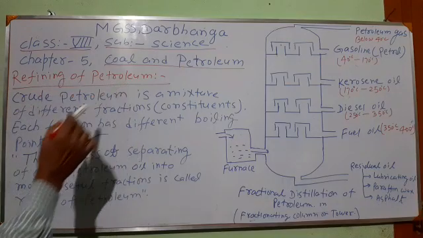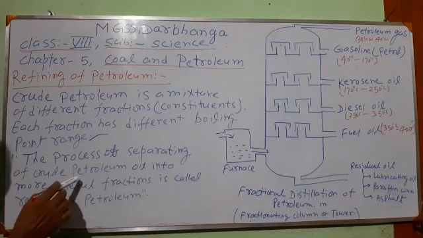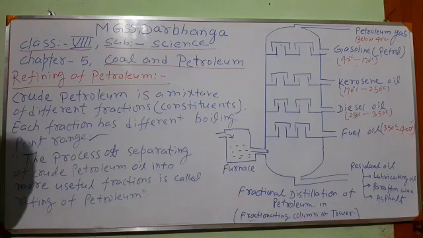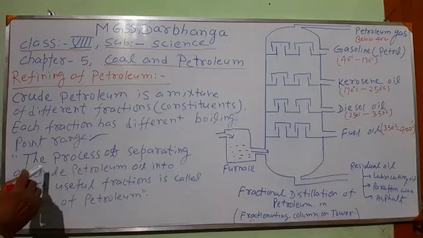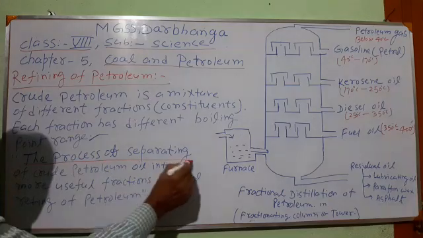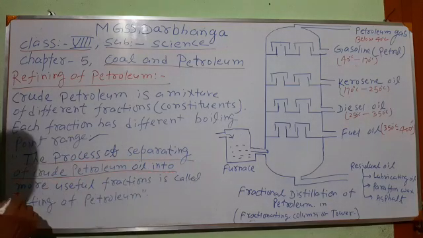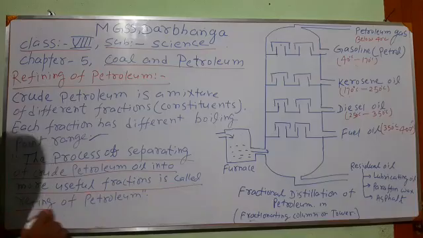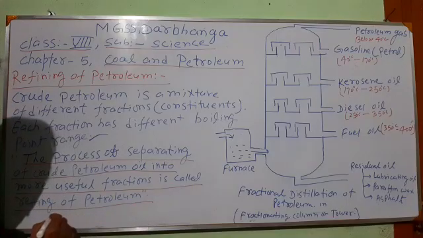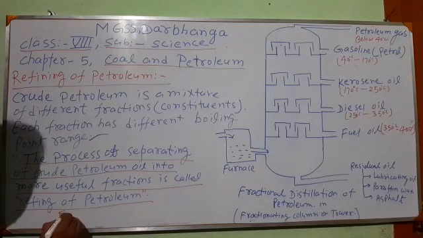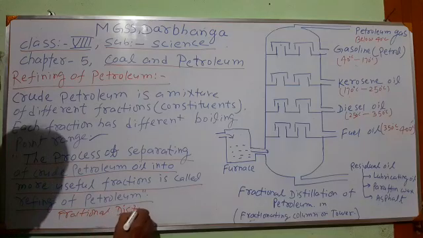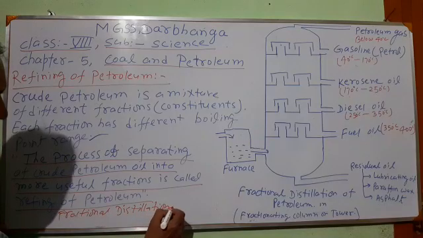Then what is refining of petroleum? The process of separating crude petroleum oil into more useful fractions is called refining of petroleum. And this is done by fractional distillation. Which process is used for this purpose? Fractional distillation.